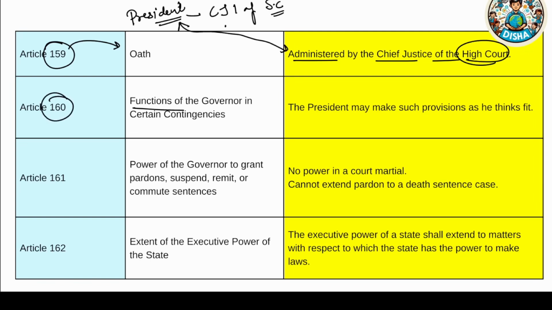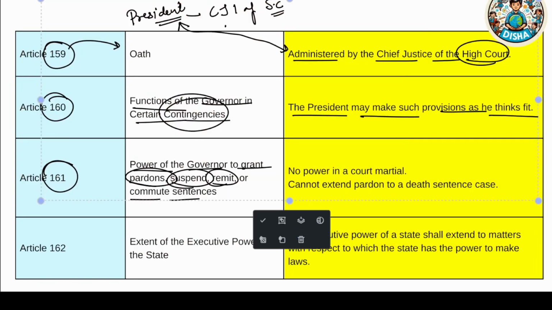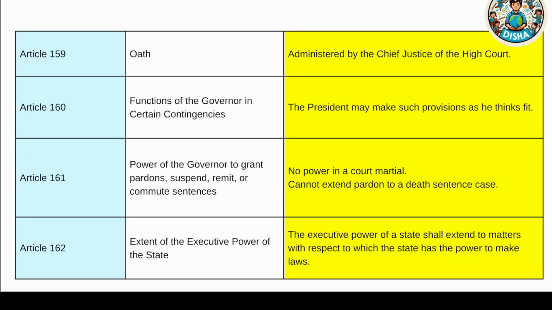Article 160, we talk about the functions of a governor in certain contingencies, meaning emergency provisions. So the president may make such provisions as he thinks fit. Next, let's talk about Article 161. Powers of the governor to grant pardons, suspend, remit or commute sentences. So let's say if there is any criminal or civil activity where an accused person is given a sentence, the governor has the ability to pardon, suspend, remit or commute sentences.